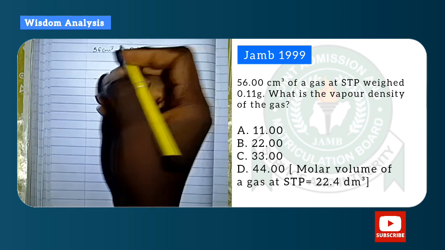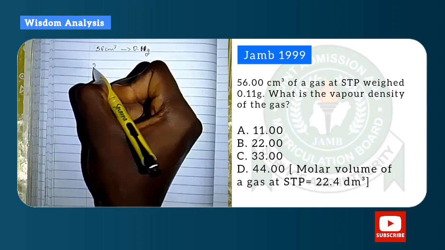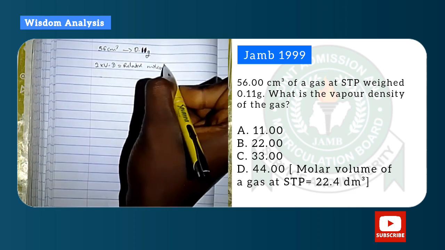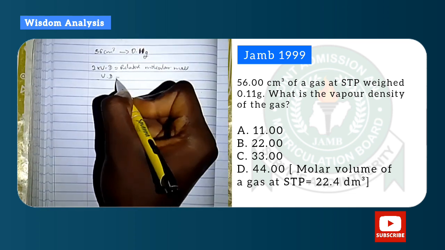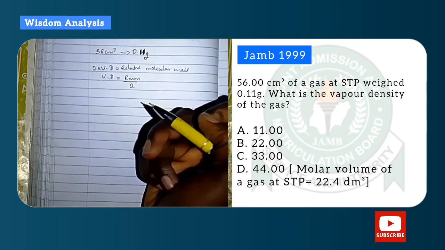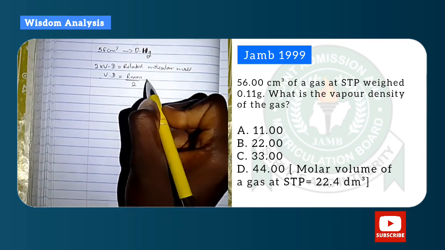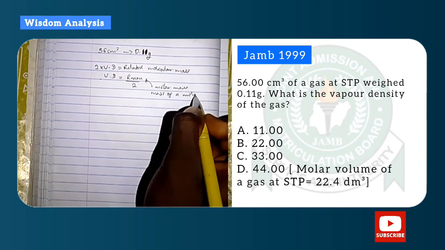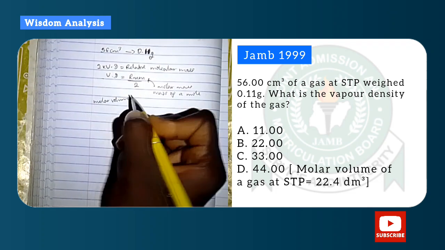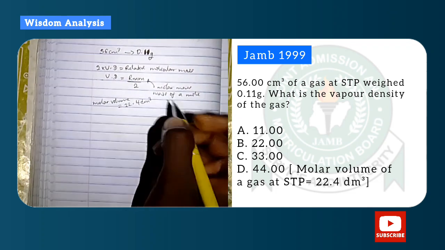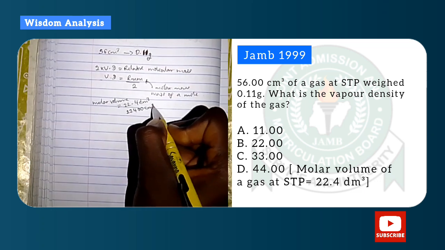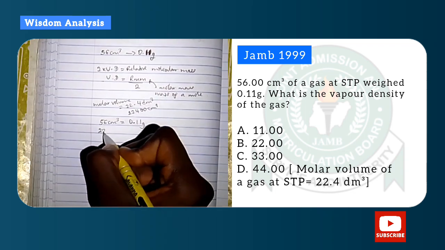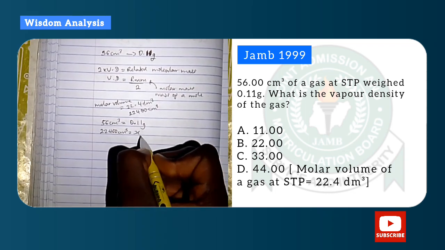Since 56 centimeter cube gave us 0.11 gram, we know that 2 times vapor density is equal to relative molecular mass. So we can solve this another way. If we have the relative molecular mass, we can divide it by 2 to get vapor density. Now we know that relative molecular mass is also the molar mass, that is the mass of 1 mole of the substance. The molar volume is 22.4 decimeter cube, which is also 22,400 centimeter cube. So if 56 centimeter cube gave this, 22,400 centimeter cube will give us what?